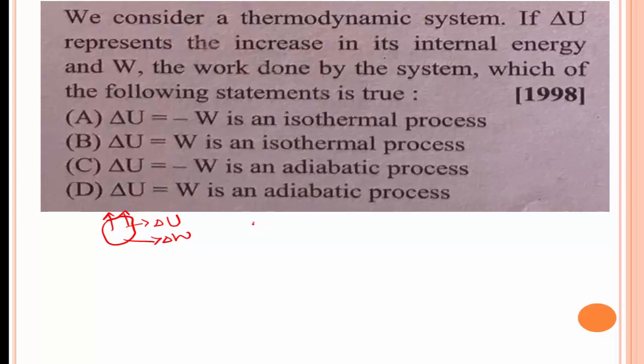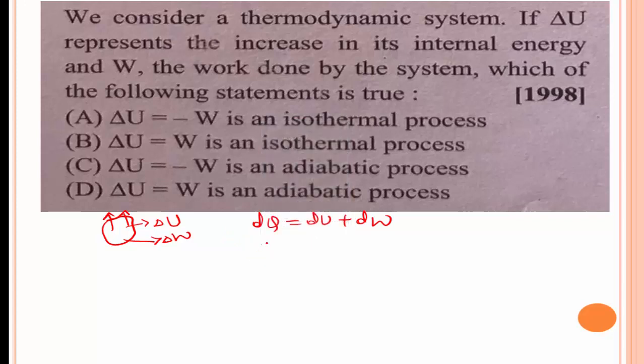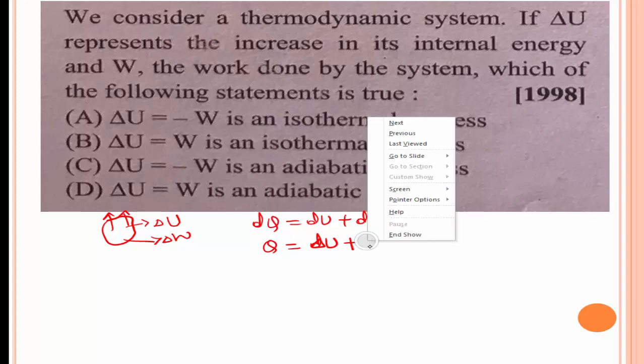From the first law of thermodynamics, we know the formula dQ is equal to dU plus dW. Here, in a thermodynamic system, dU represents the increase in internal energy and W represents the work done by the system.